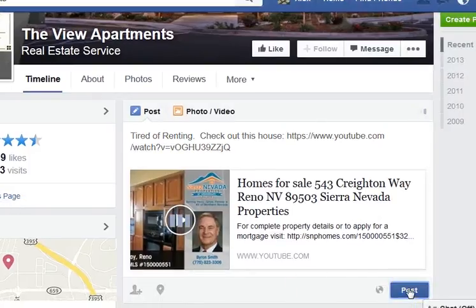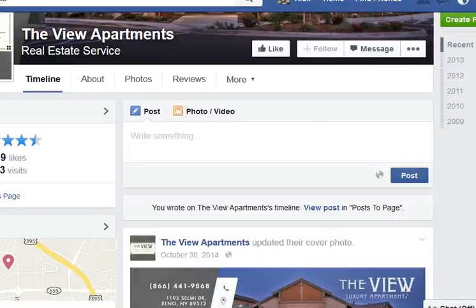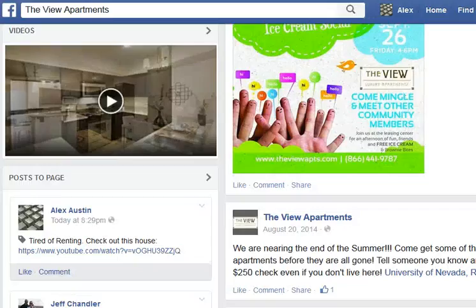Now when you post it, it's going to end up down in the post area of this page. And here is the result of what we posted. So anybody who lives in those apartments, whether they were looking for a home to purchase, they're going to see your ad. And this is a second way that you can find new leads. You can find hundreds of leads using this method.